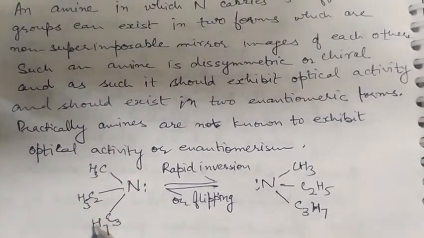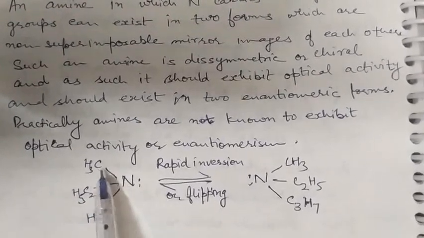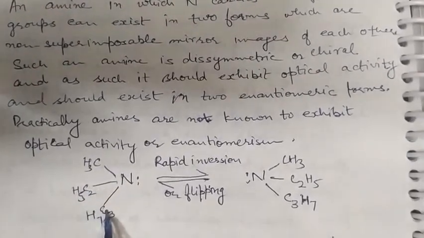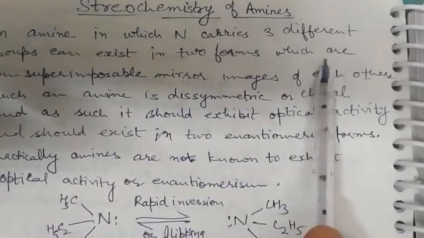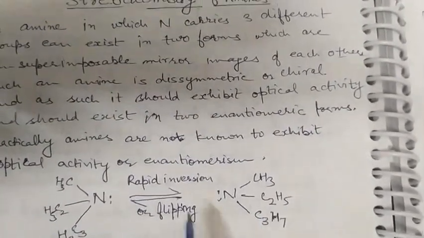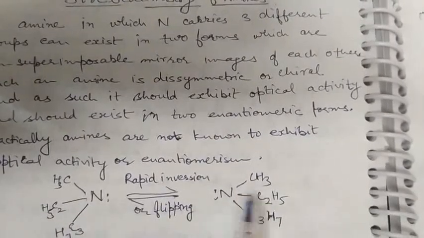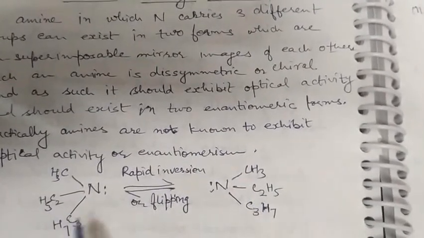So this is a tertiary amine in which the nitrogen has 3 different alkyl groups. These can exist in 2 forms, this form and this form, and these two are non-superimposable mirror images of each other.